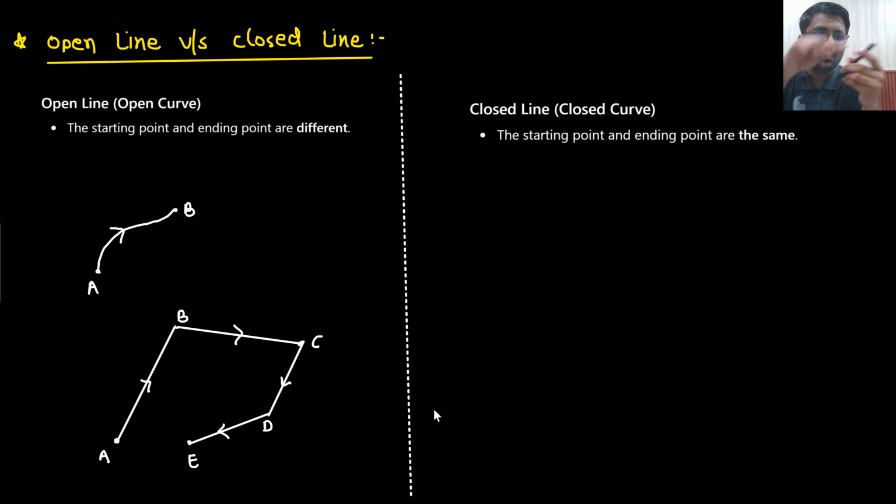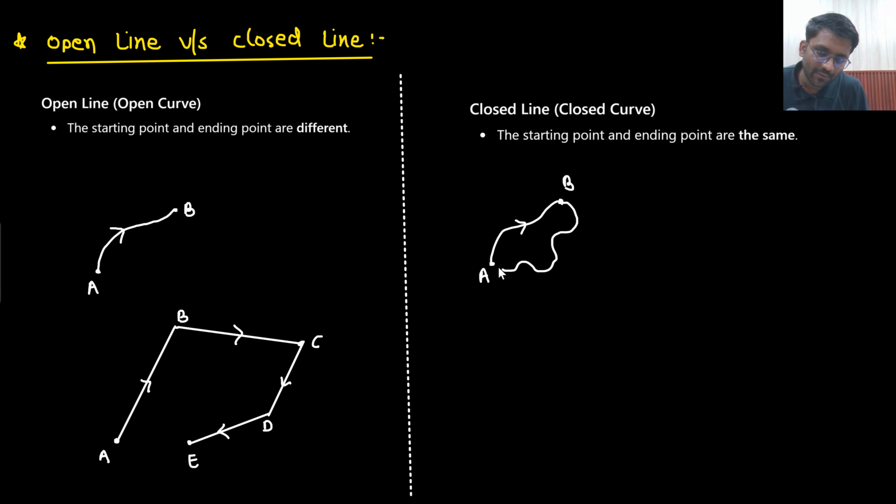You can go from A to B. That's it. You cannot come back from B to A. But what if I went from A to B through this path, A to B through this path, and then A to B through this path, and then came back from B to A through this path. So what is it making? It is making a closed line, right?